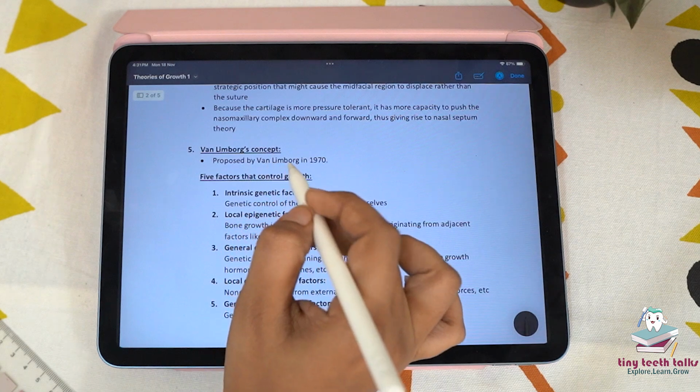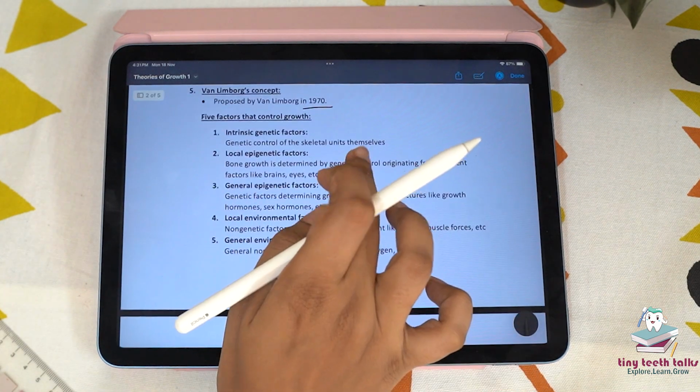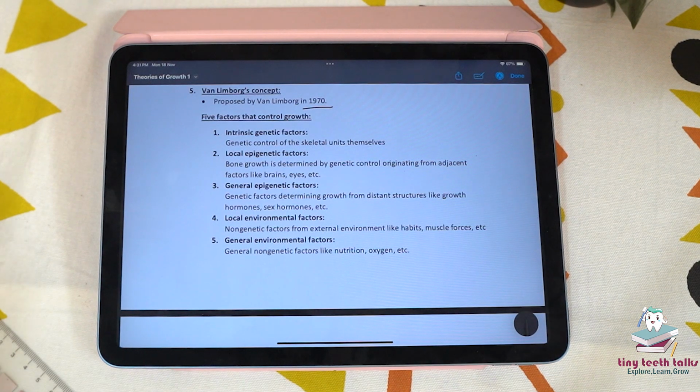Coming to Van Limburg's concept, which was proposed by Van Limburg in 1970. He proposed 5 factors that control the growth. The first is the intrinsic genetic factors, which are the genetic control of the skeletal units themselves. These are the genetic components inherited from parents that influence growth and development.